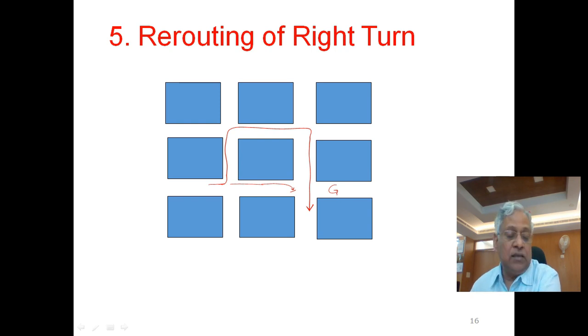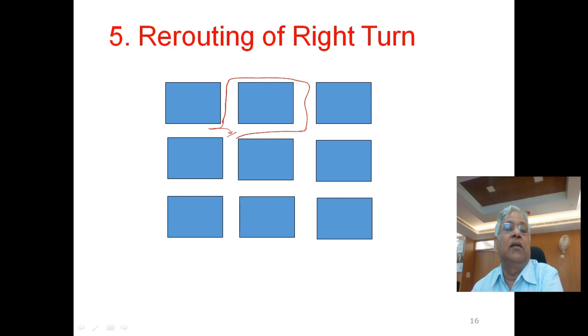Another method could be, if you want to prohibit right turn at this intersection, then you can ask these right turners to go left and then take right turn here, and then right turn here, and then like this. This is a simple diversion. So rerouting of right turn can also reduce the number of conflict points at an intersection.